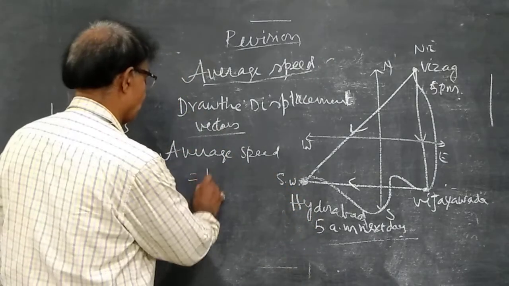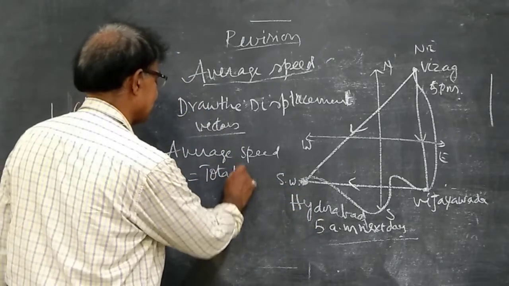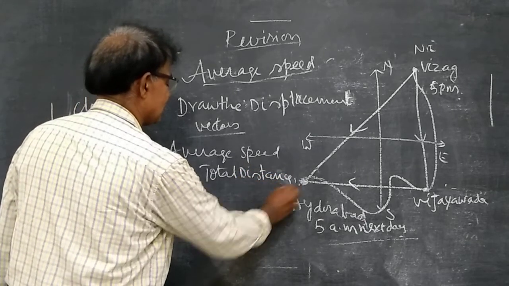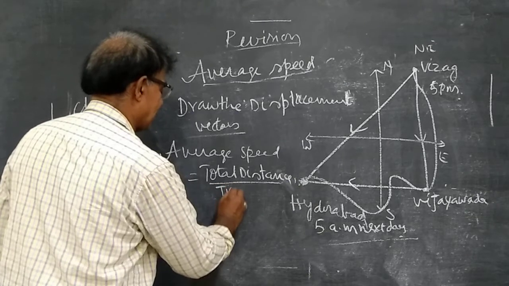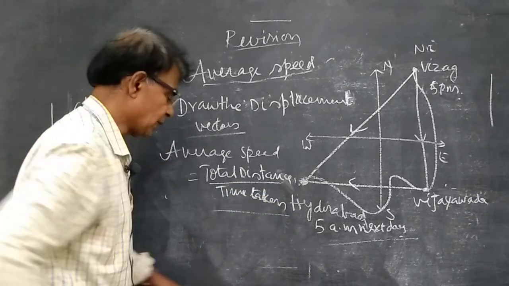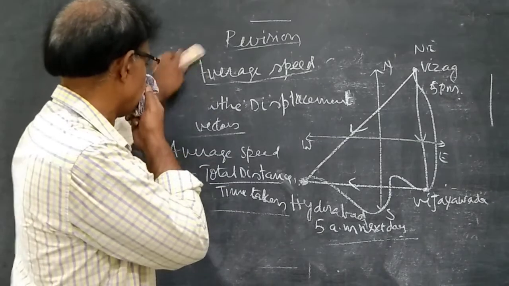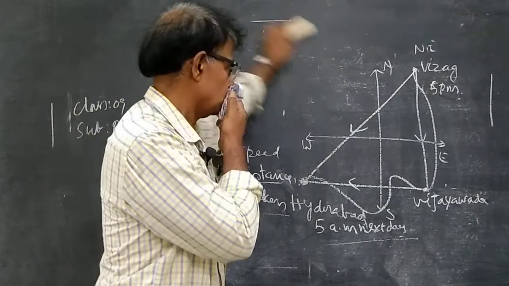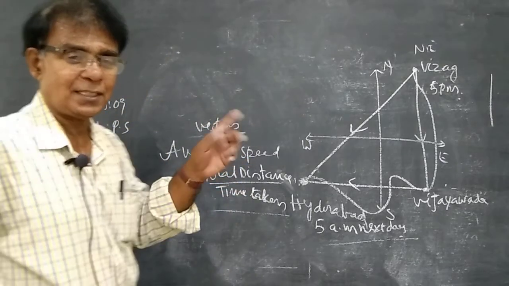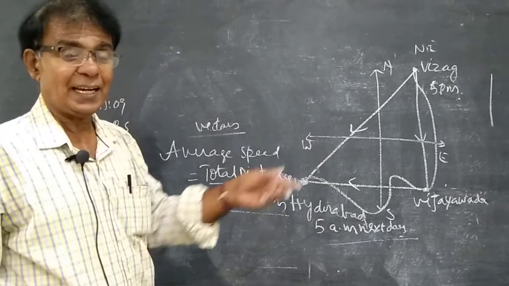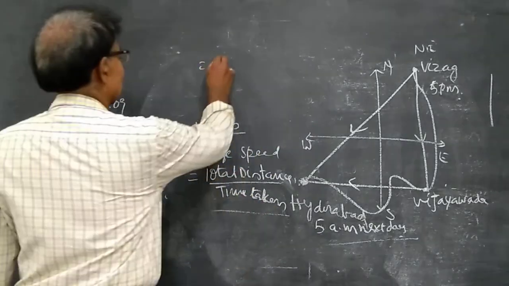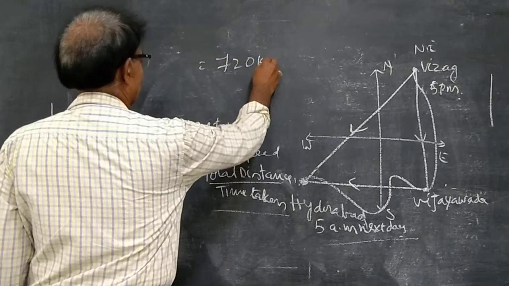Average speed is equal to total distance by time taken. So in the textbook, the distance covered by the train for the entire trip, that is, from start until it came back, is equal to 720 kilometers.